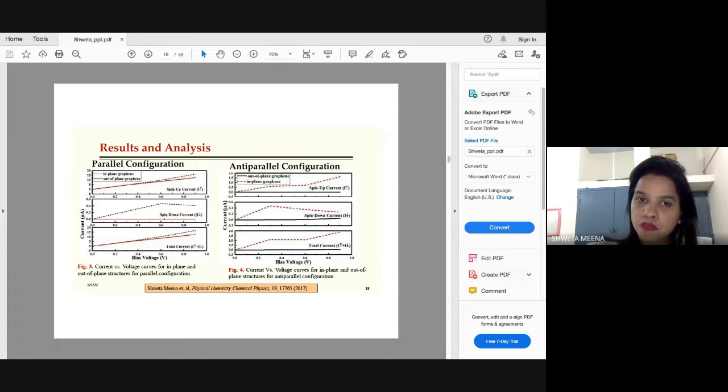Had spin down been our majority carrier, spin down would have been high and spin up would have been less. So these are the current versus voltage characteristics for the studied structures in case of parallel configuration, when the moments were the same in both the layers, and anti-parallel configuration, when the moments were in opposite direction in both the layers.